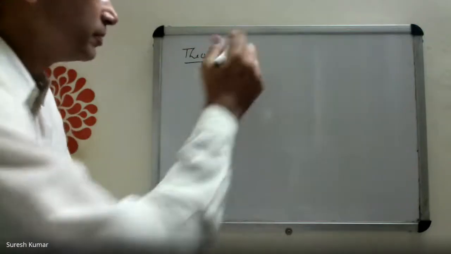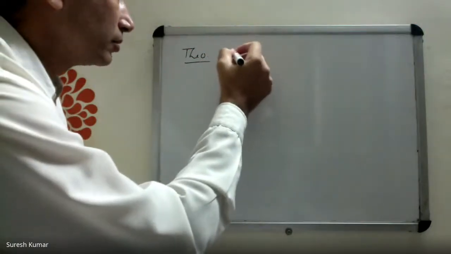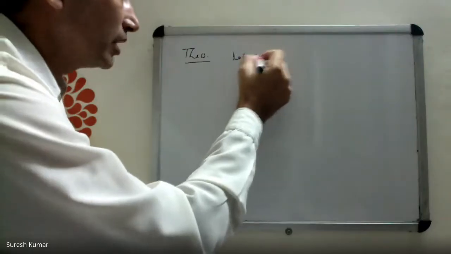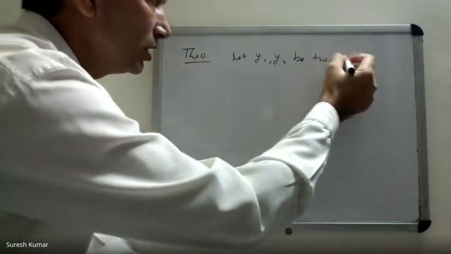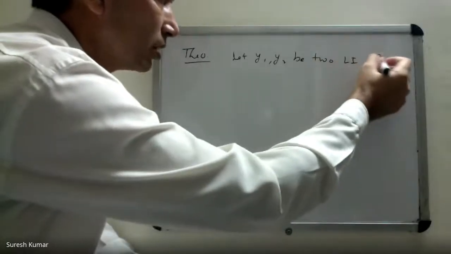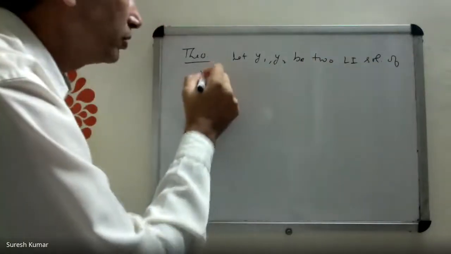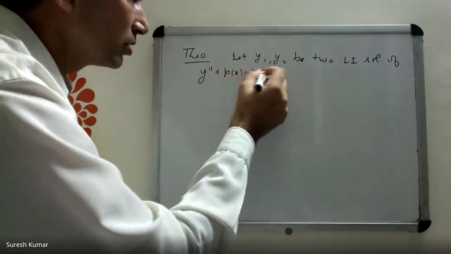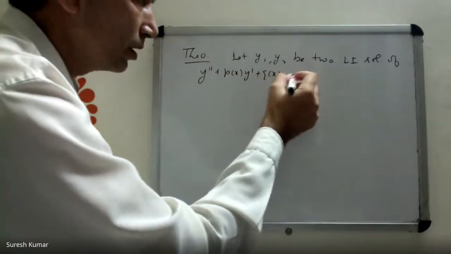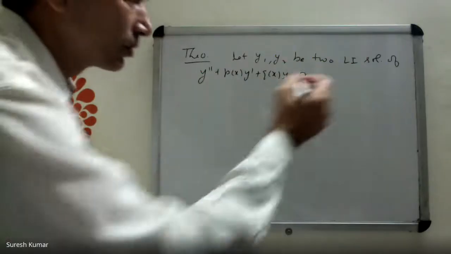So the first theorem is, let y1, y2 be two linearly independent solutions of the differential equation y double prime plus p(x) y prime plus q(x) y equal to 0.